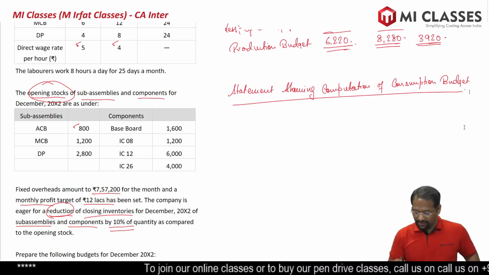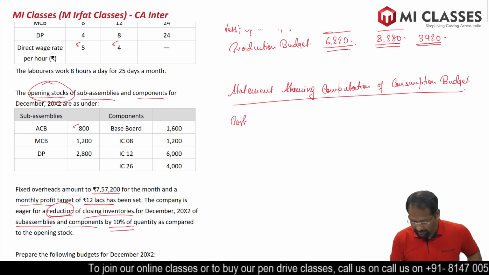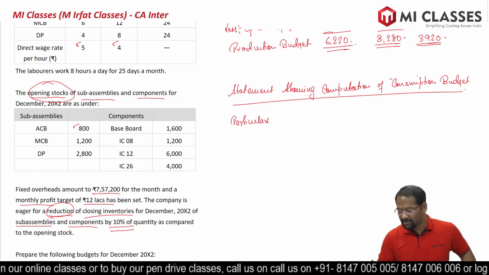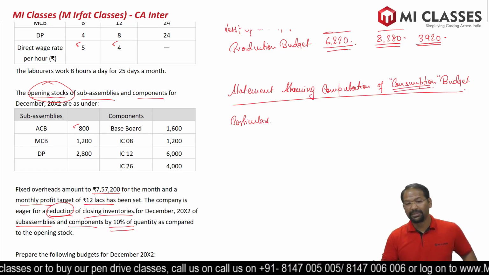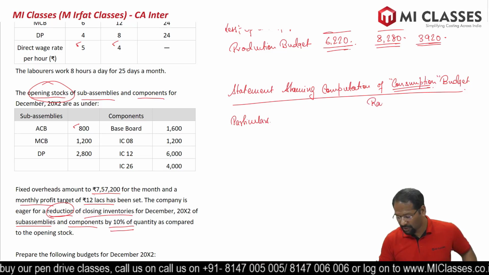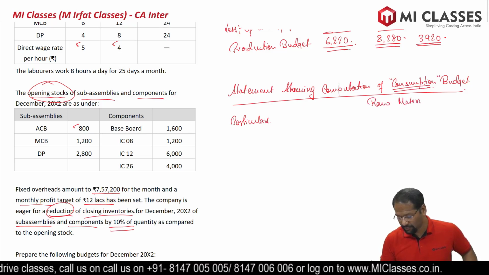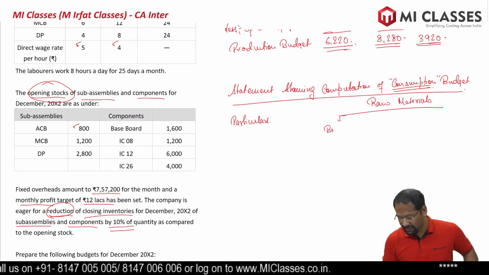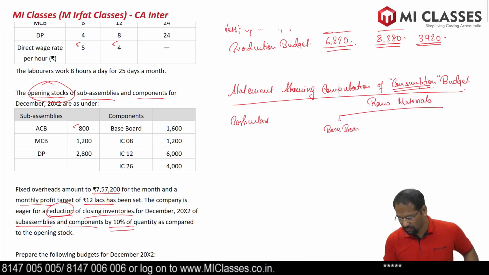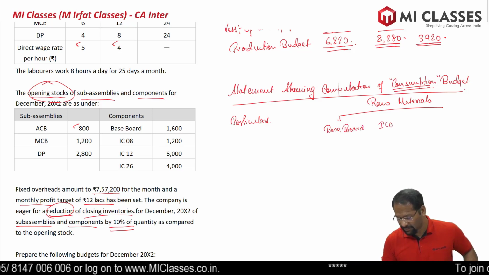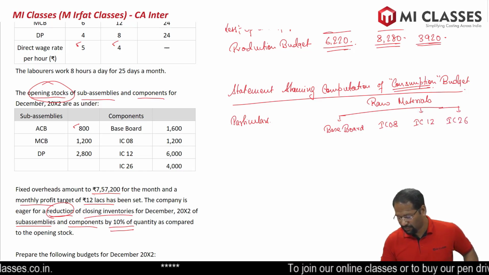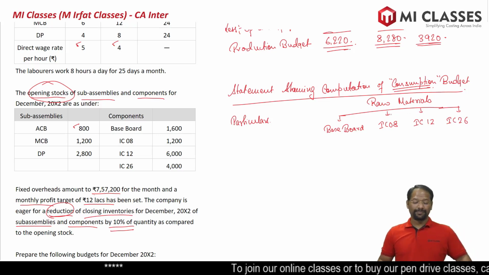Let's get on to the format first. So particulars. Now question is, consumption means consumption of finished goods or raw material? It means raw material. So heading will be raw material here. And how many types of raw material are there? There is baseboard, IC08, IC12 and IC26. So there are 4 types of raw material.